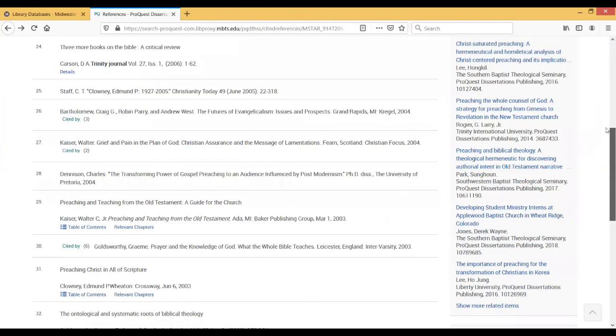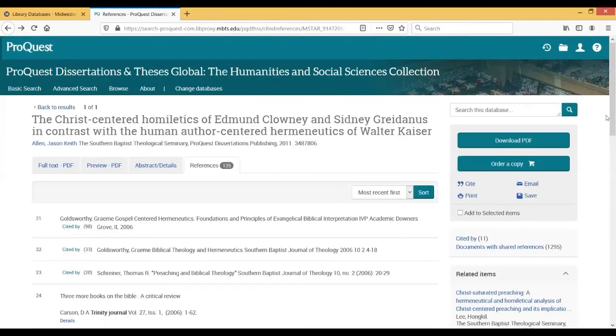Then lastly, when it comes to the dissertations that are available as a digital PDF, again, same sort of thing. It never hurts to just go ahead and save a copy of it to your hard drive. That way you have it and you're not reliant upon having to log back in to access that dissertation. You just have it available to you on your own device already.